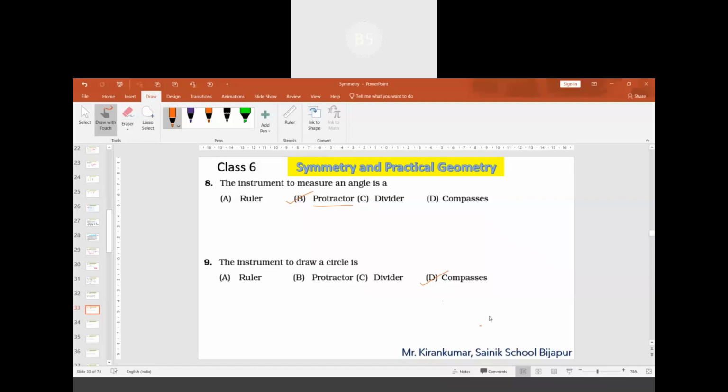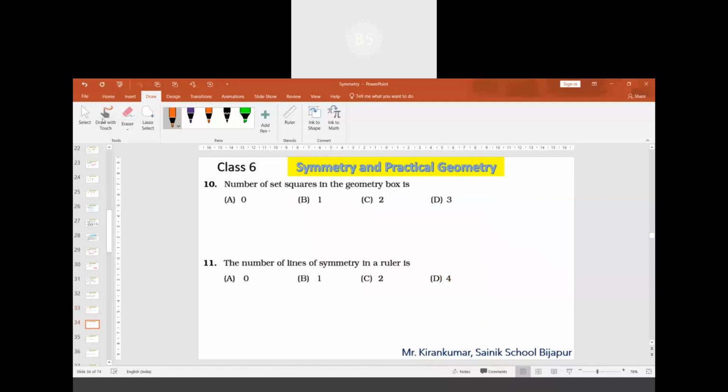Coming back to these questions. Question number 10. The number of set squares in a geometry box is. As I had mentioned, there are two. Option C, two. One of the set squares is an isosceles right angle triangle with 45 degree, 45 degree, and 90 degree. The other will have 30 degree, 60 degree, and 90 degree.